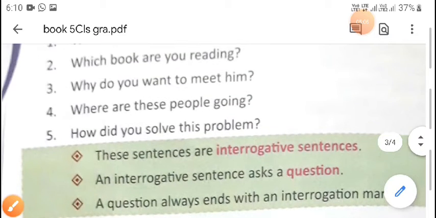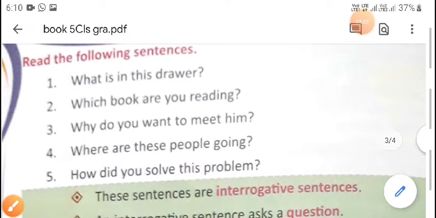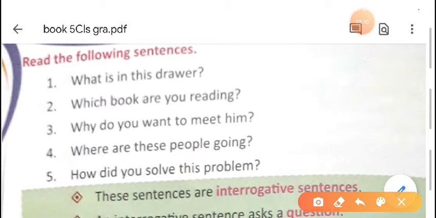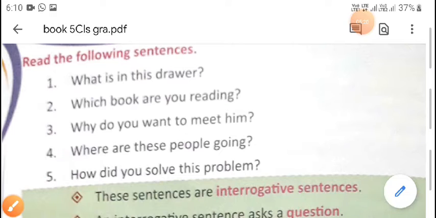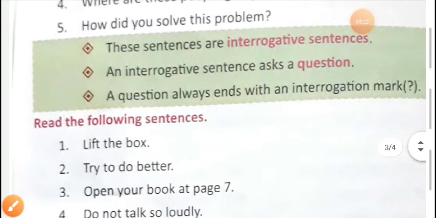Some examples are given here. What is in this drawer? Which book are you reading? Why do you want to meet him? Where are these people going? How did you solve this problem? These are the examples for interrogative sentences.